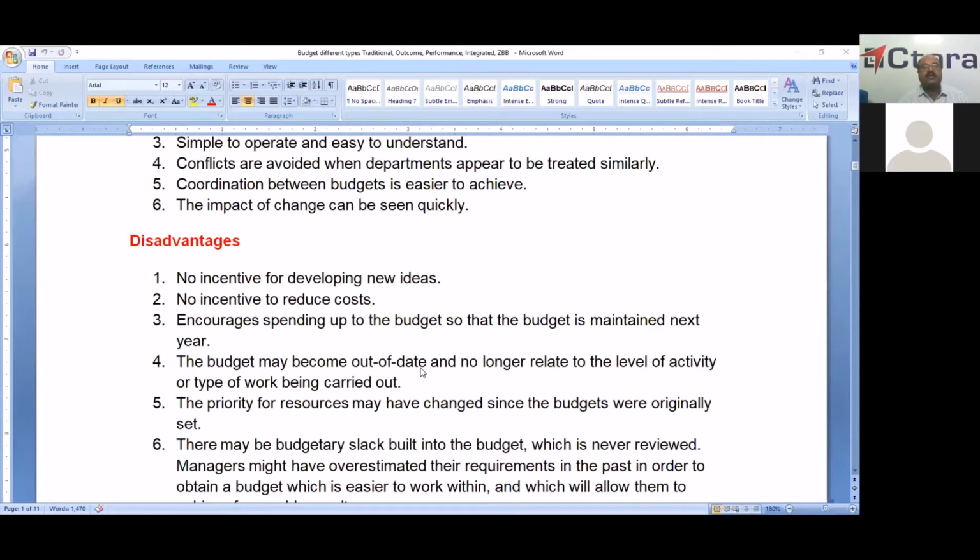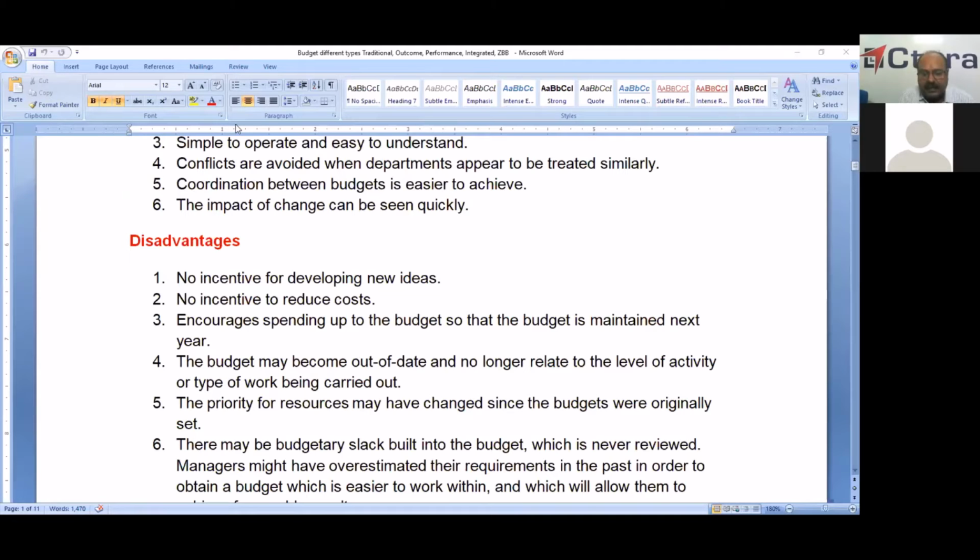So the disadvantages: there is no incentive for developing new ideas, because if there is any new idea or innovation, there is no incentive or encouragement. And no incentive to reduce cost. Though executives manage with a smaller budget by cutting down the expenses, there are no incentives for such managers. So this is one disadvantage.